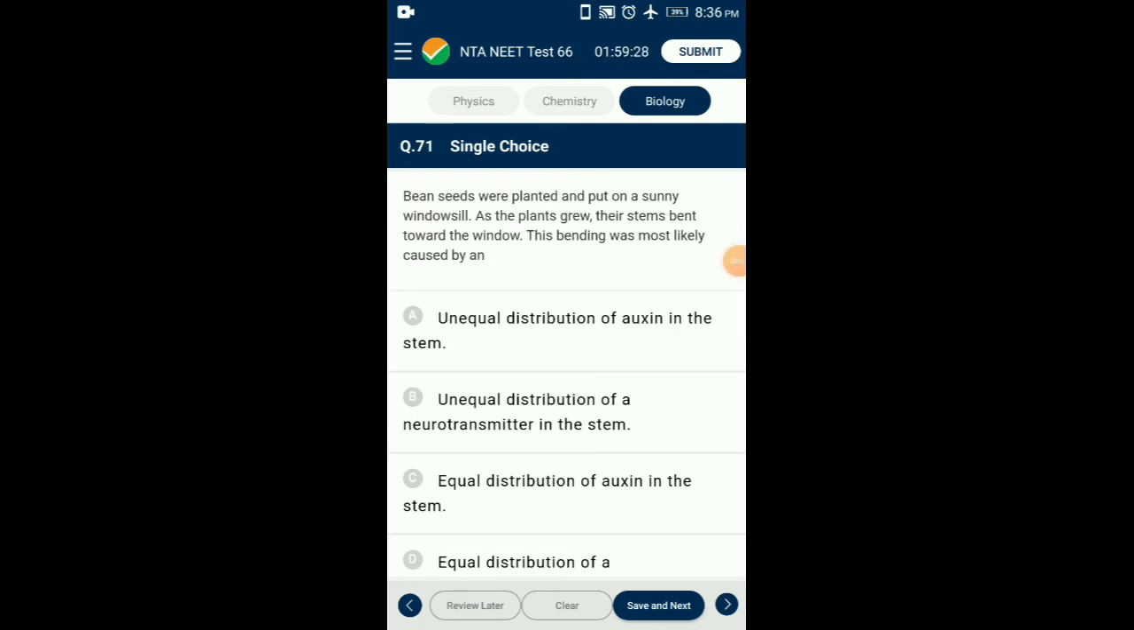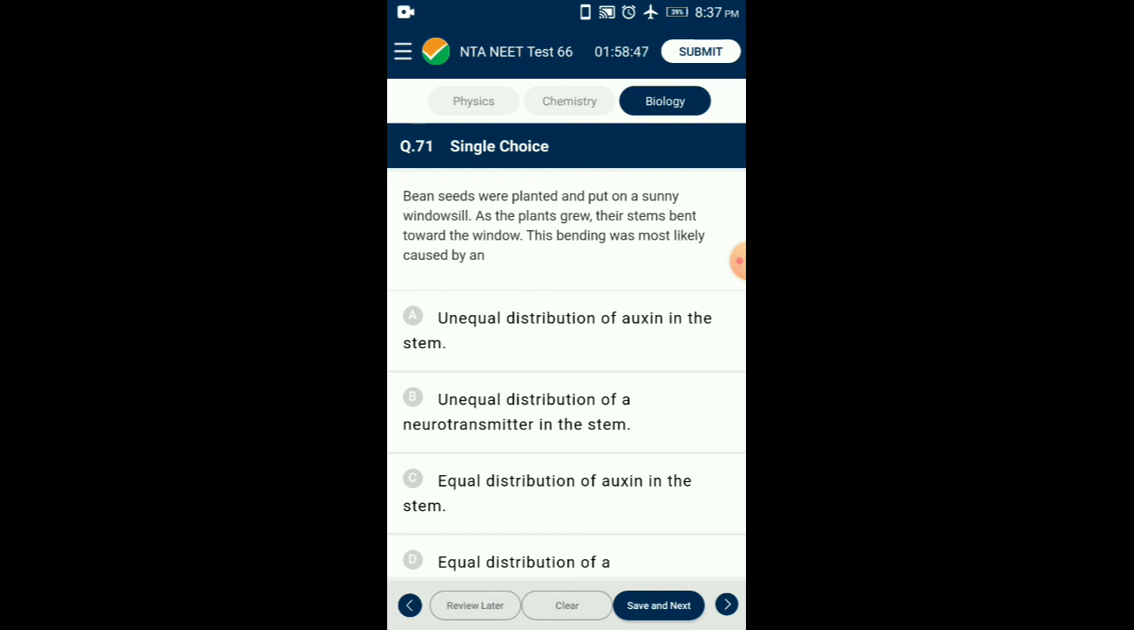Question number 71. Bean seeds were planted and put on a sunny windowsill. As the plants grew, their stems bent towards the window. This bending was most likely caused by the plant hormone auxin is more distributed on the side away from the unilateral illumination, causing cells to grow faster in the darker side, which in turn causes the plant to bend toward the light.